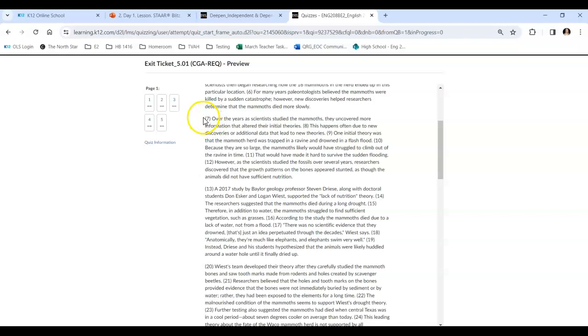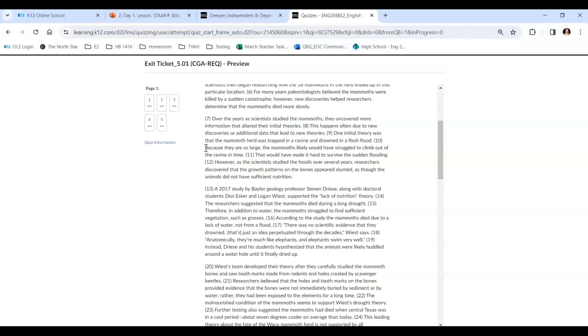It says, over the years, as scientists studied the mammoths, they uncovered more information that altered their initial theories. This happens often due to new discoveries or additional data that lead to new theories. One initial theory was that the mammoth herd was trapped in a ravine and drowned in a flash flood.